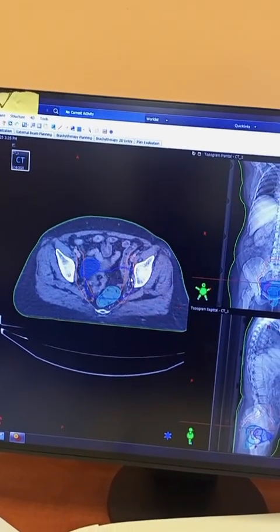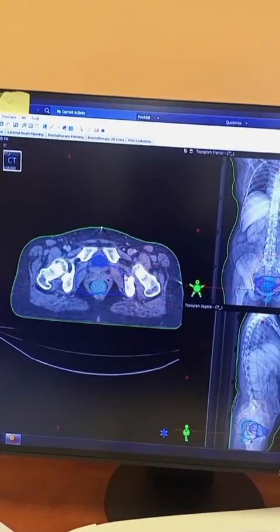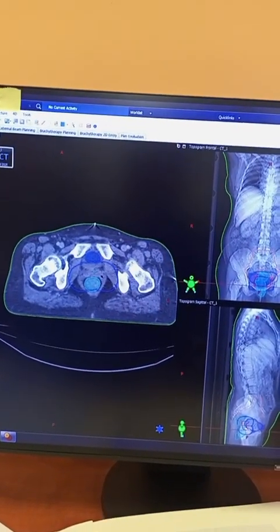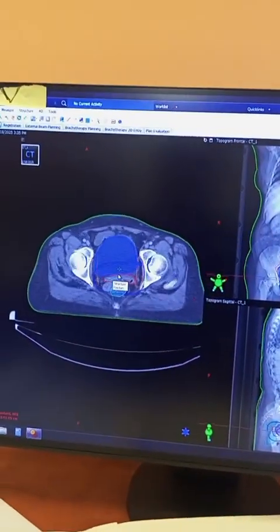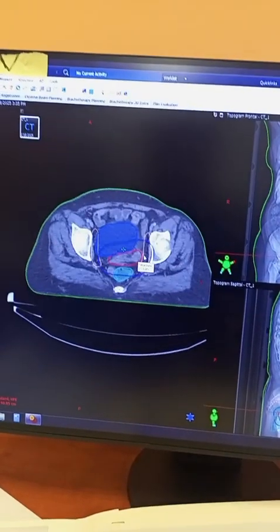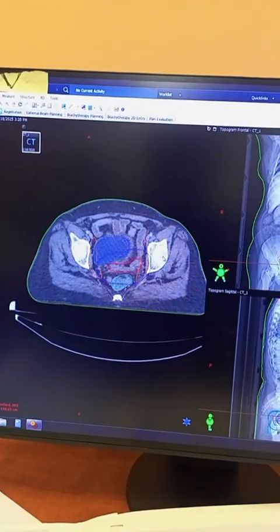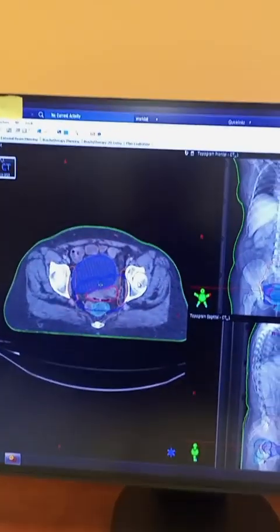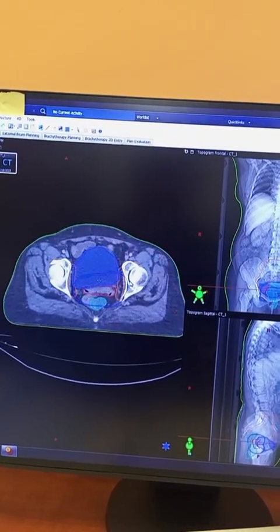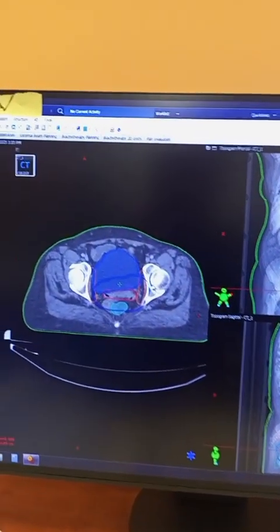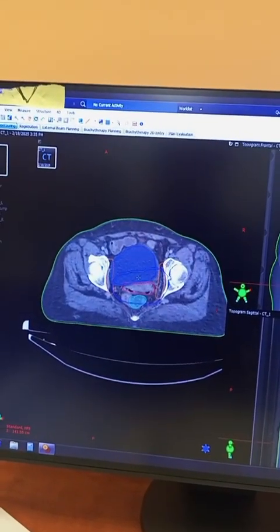Now we have come down along the internal iliac lymph nodes up to the obturator foramen. So these are the obturator foramina of this patient. The pelvic lymph nodes have been contoured to the obturator foramina, or we can draw up to the heads of the bilateral femur. So the contouring of the internal iliac lymph nodes reaches up to the head of the